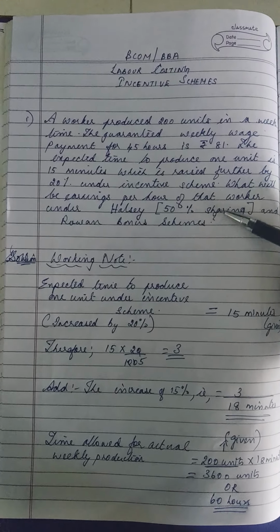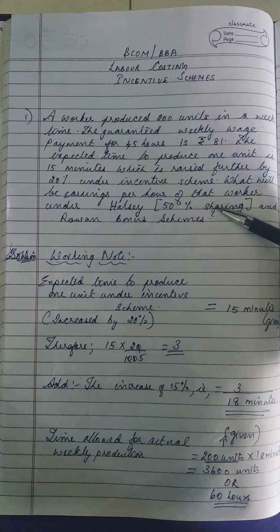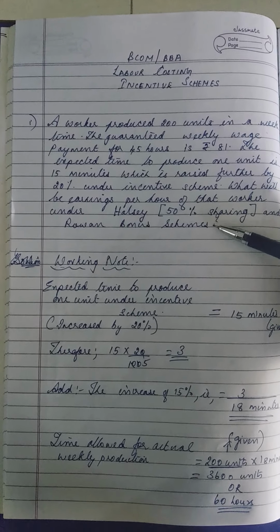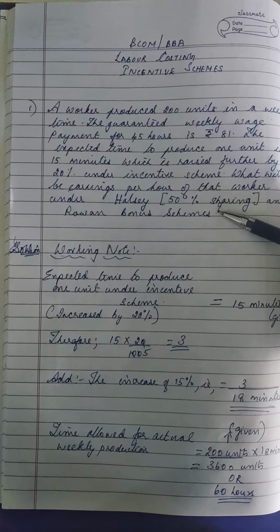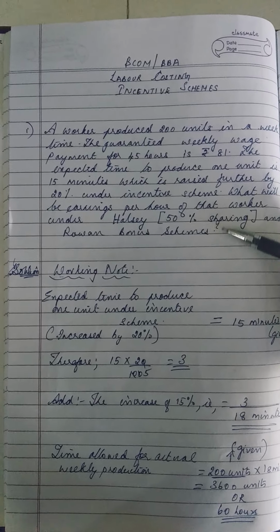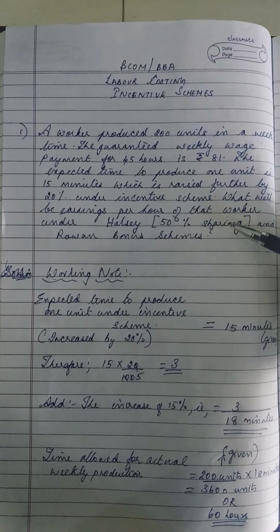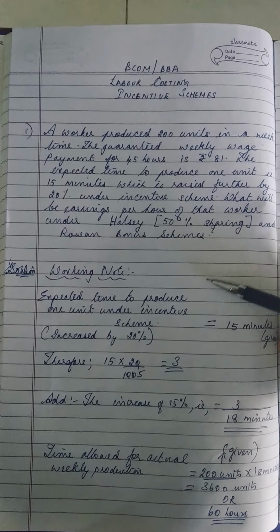That is why the 50% sharing is given. And the Rowan bonus scheme. Whenever time saved is there, only then will we give a bonus under the Halsey and the Rowan plan. Now we'll come into the solution.